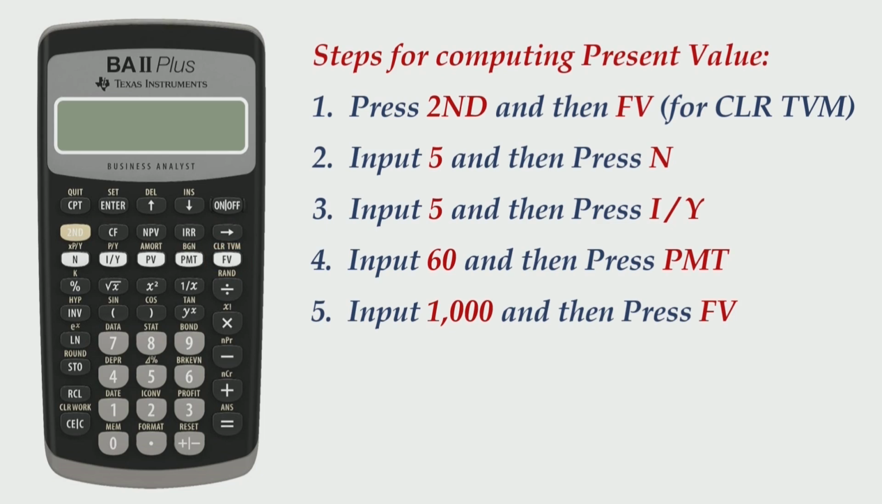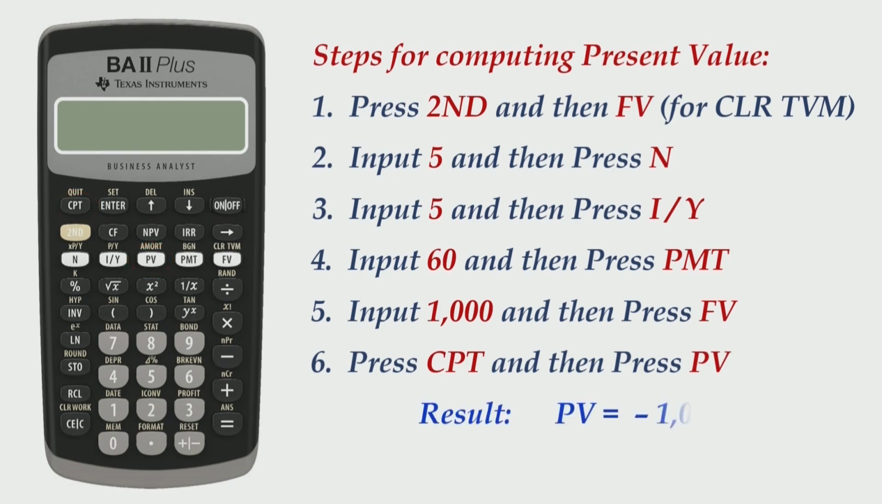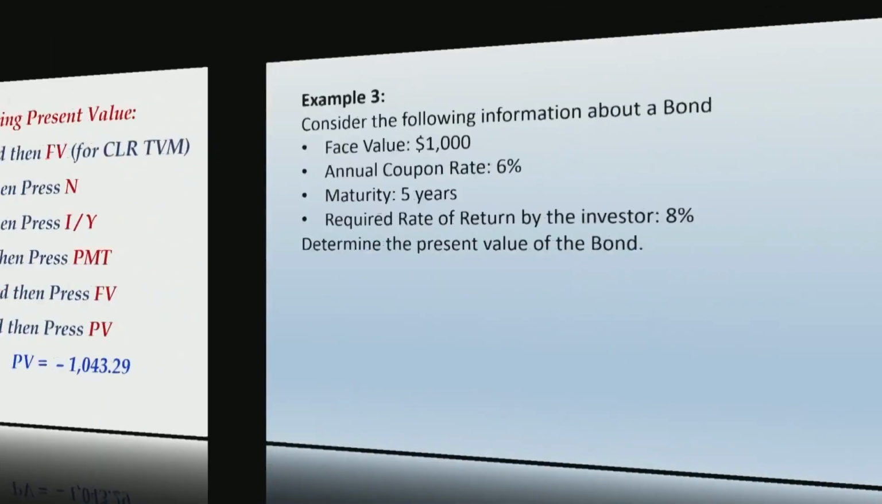And finally, you need to compute the present value. Your calculator is ready. So press CPT and then press PV, CPT followed by PV, and you get the result as PV equals negative 1043.29. And you know one thing, that the present value on the calculator is appearing as negative, but the correct answer will be a positive value, $1043.29.